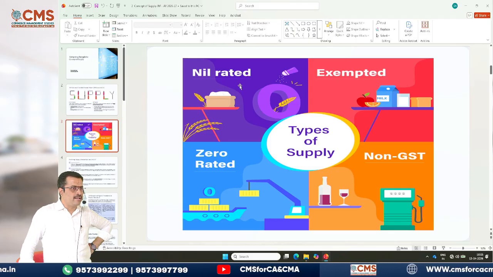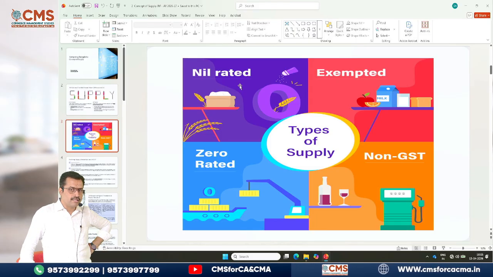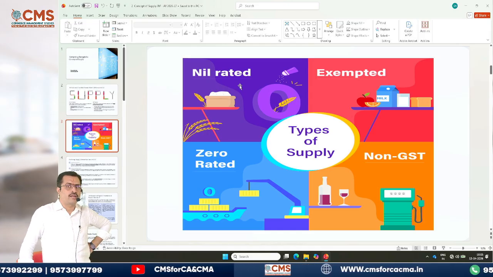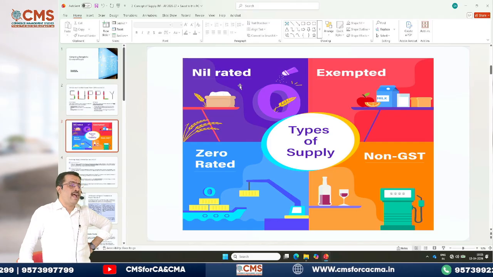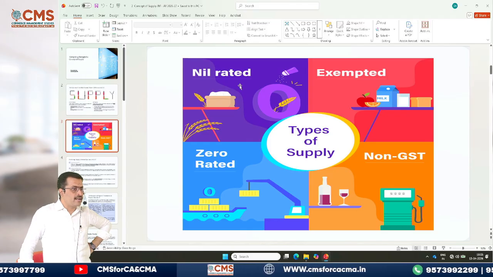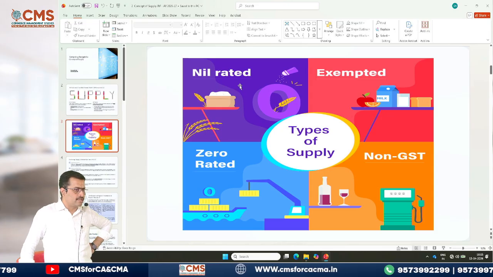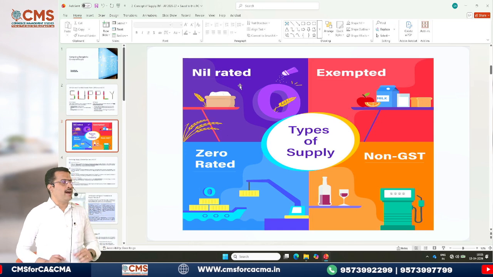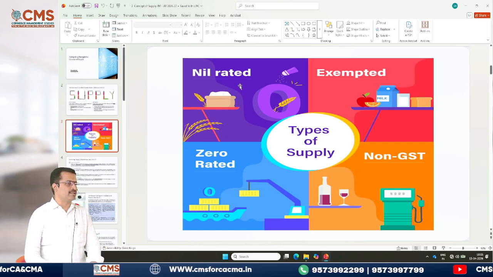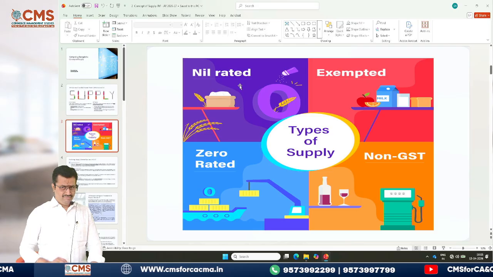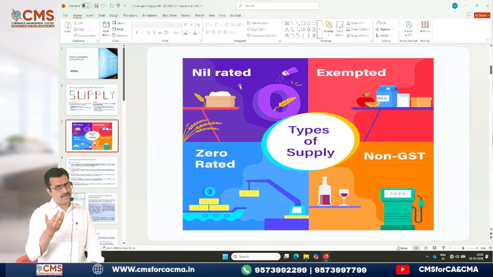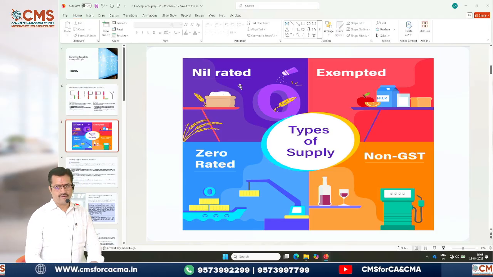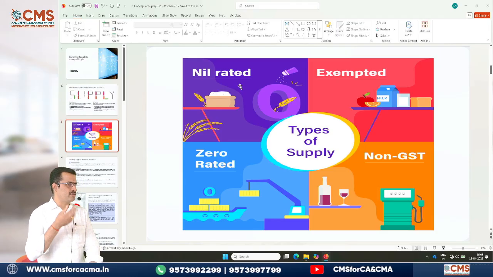It also includes activities mentioned in schedule number 1 without consideration, activities mentioned in schedule 2 either treated as goods or treated as services, and activities mentioned in schedule 3 which are neither treated as supply of goods nor supply of services. Apart from this, one more thing got added: supply made by an unincorporated association to its members, nothing but cooperative societies. Partnership firms are there. If they make any supply to them, that also will be treated as supply, is what we have learned till now in our definition of supply.